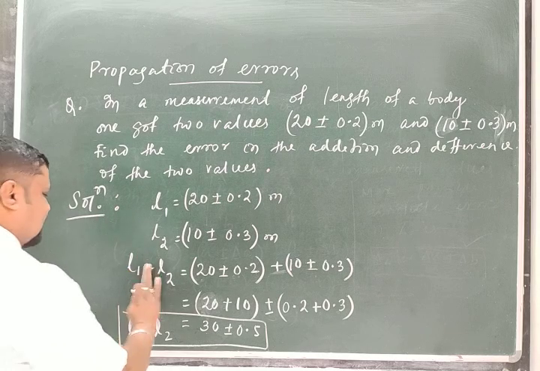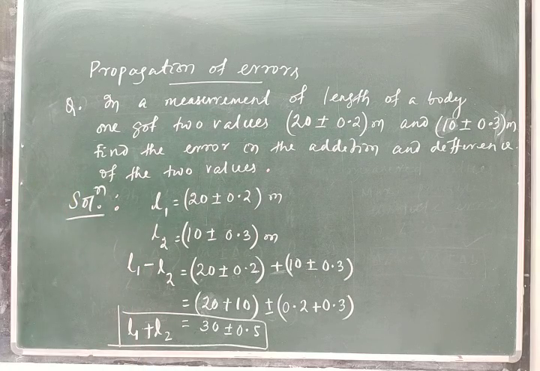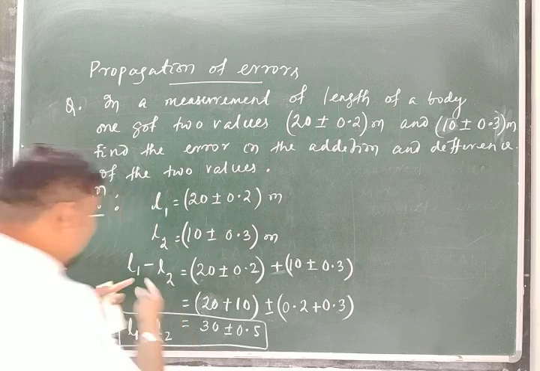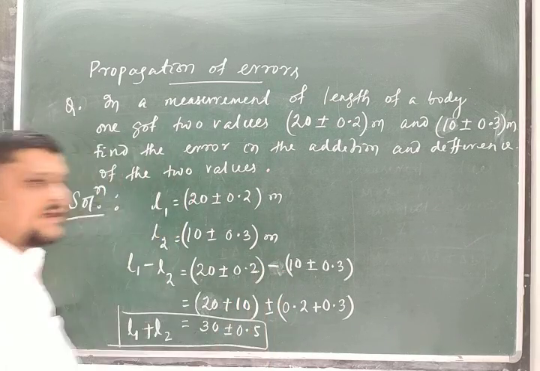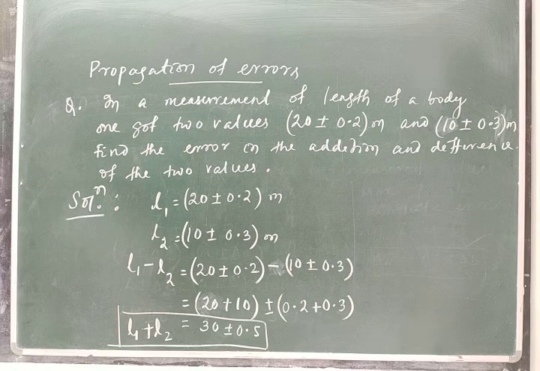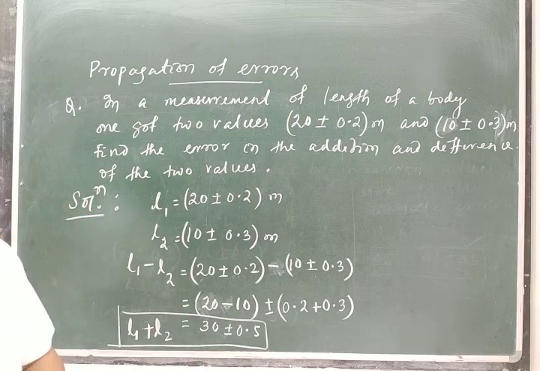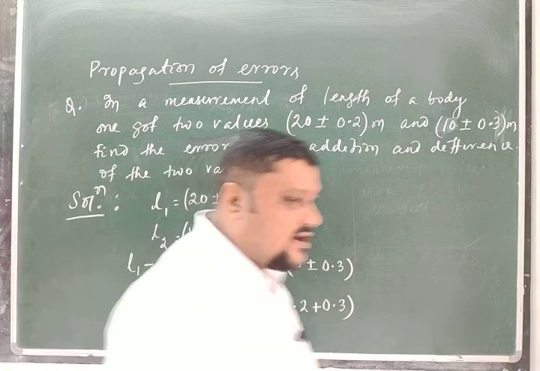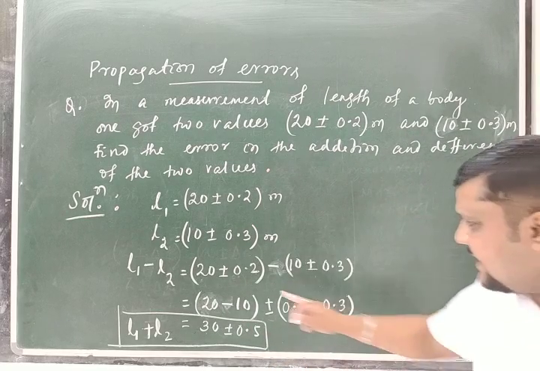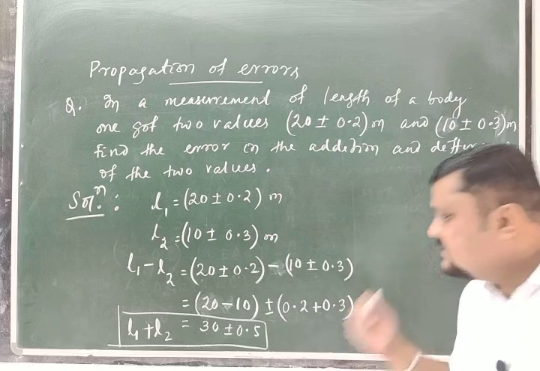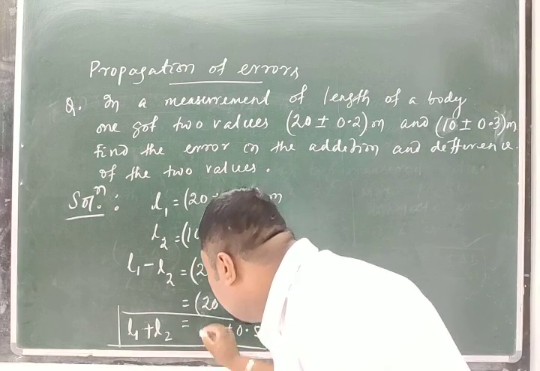Similarly, let me do the subtraction part. So L1 minus L2. When you subtract these two, the measured values are subtracted, 20 minus 10, right? Then the absolute error in the result is always added, in addition and also in subtraction. So I can write plus or minus 0.2 plus 0.3. So 20 minus 10 will give you 10.